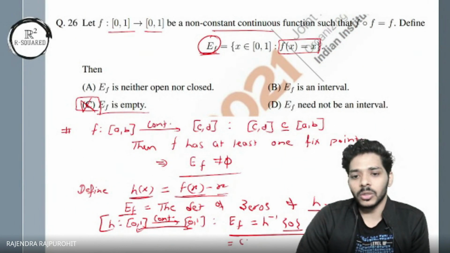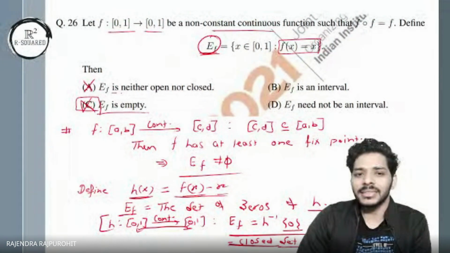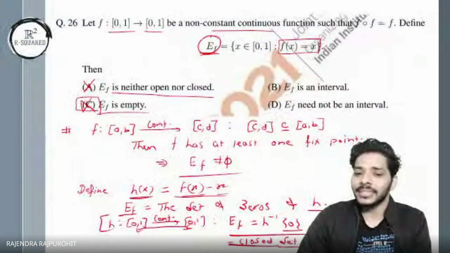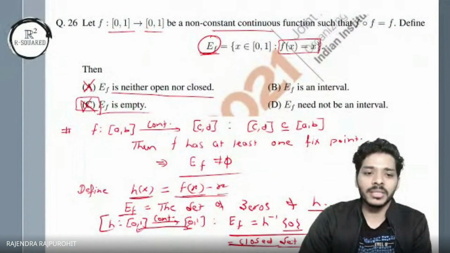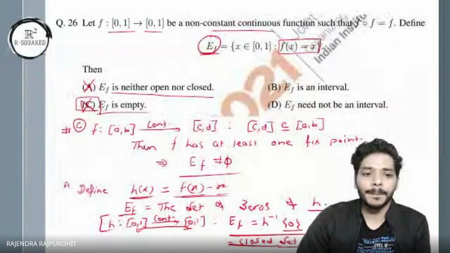So it's a closed set. Okay, closed set. So by this logic, I can actually discard option A. It's saying it's neither open nor closed, but the set is actually closed. So this is for option C, and this is for option A.